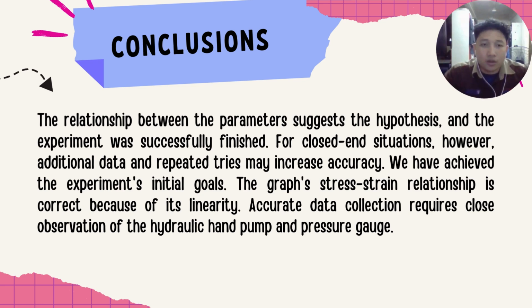Lastly, for the conclusion of this cylinder experiment, the relationship between the parameters supports the hypothesis, and the experiment was successfully finished. However, additional data and repeated tries may increase accuracy. We have achieved the experiment's initial goal, which is that the stress and strain graph has a correct relationship because of its linearity. Lastly, the data is accurate, following the collection requirements of the observation of the hydraulic hand pump and the pressure gauge.